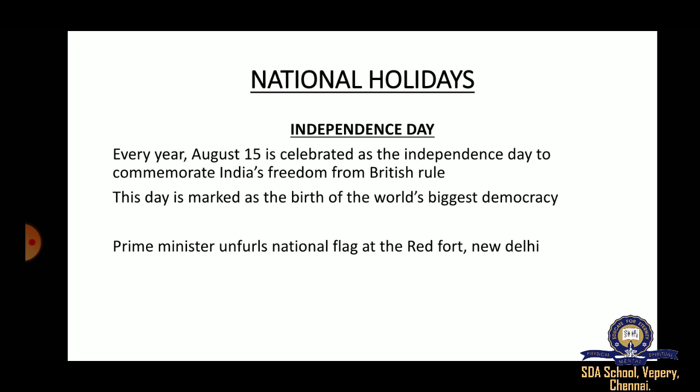That is called democracy. India is the biggest democratic country in the world. During Independence Day, the Prime Minister of our country goes to Red Fort in New Delhi and hoists the flag there.